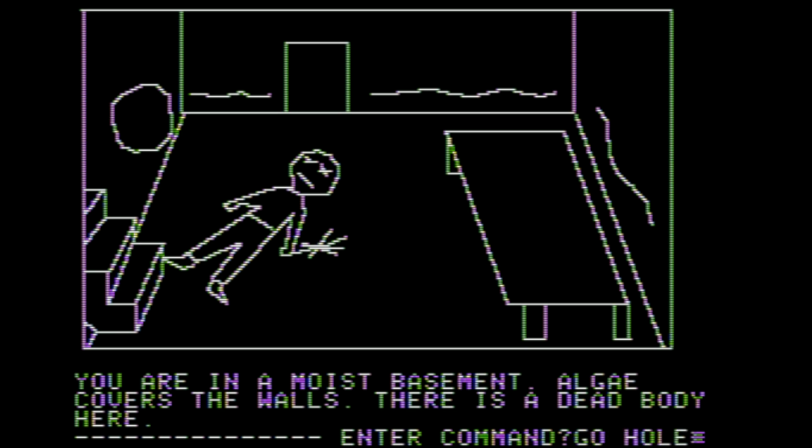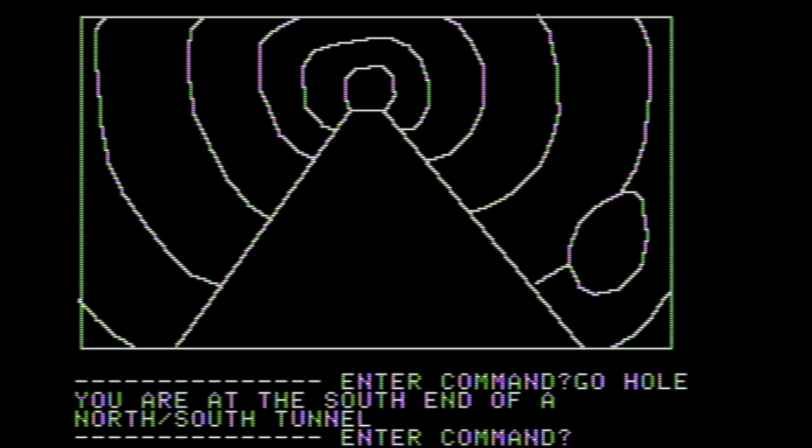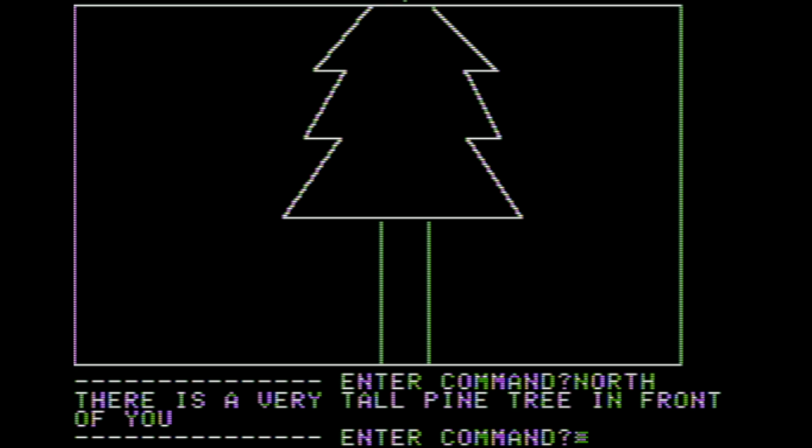All right. Let's go through the hole. You can see the hole there. And we have entered the tunnel. You're at the south end of a north-south tunnel. Let's move north. There's a very tall pine tree in front of you.